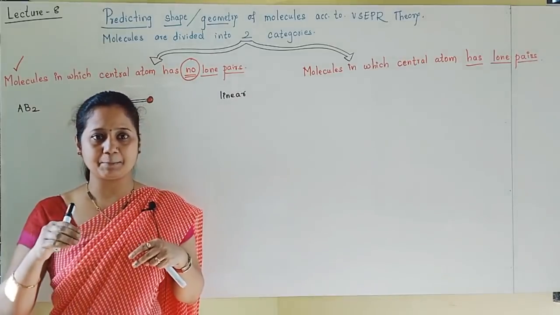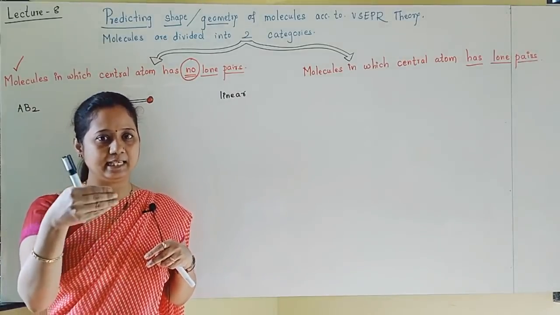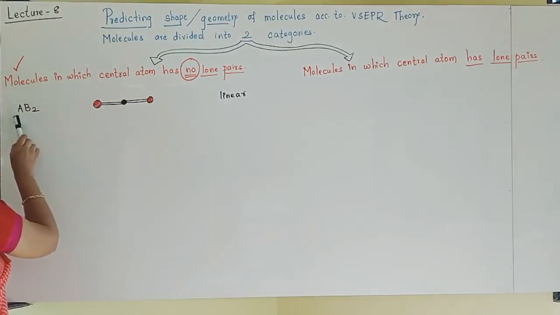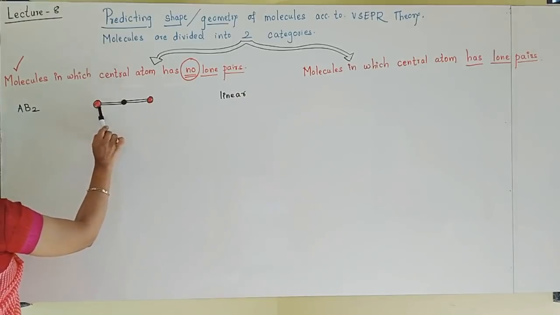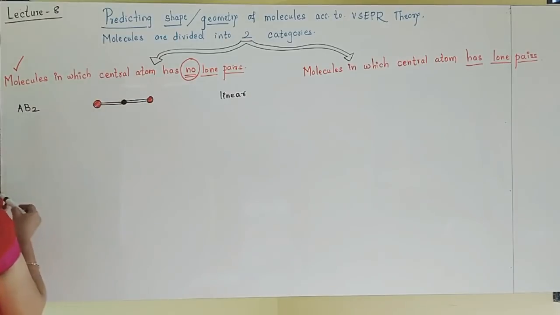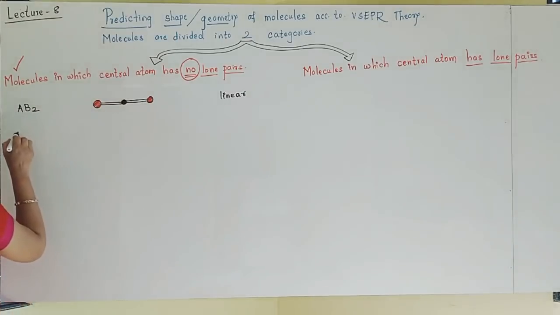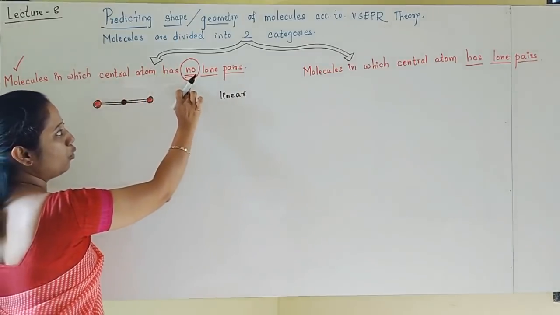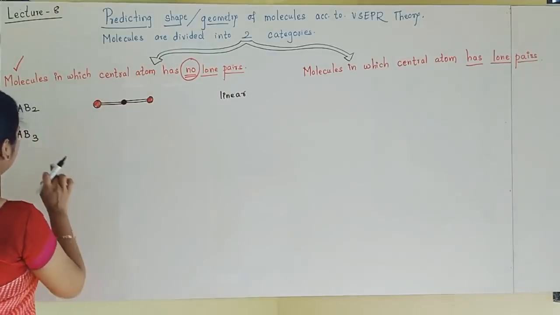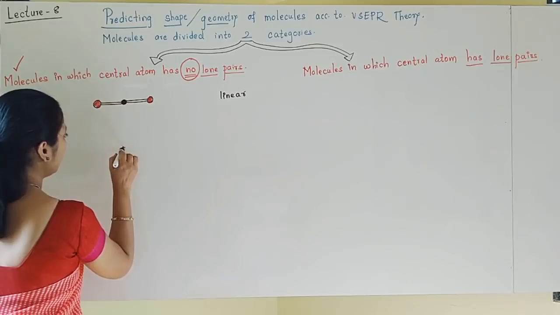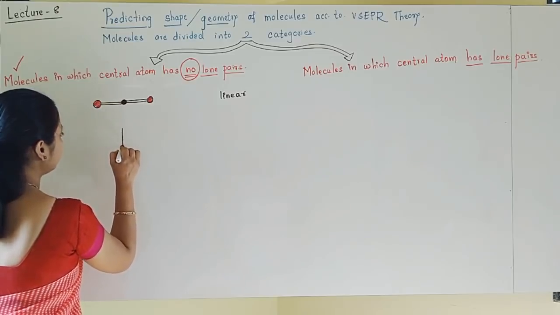All these examples again we'll see in the next class. First, understand all the molecules. So for the AB2 molecule, the ball and stick model shows you linear geometry, and geometry means shape. Now if the molecule is of AB3 type, students, I am teaching you the molecules in which the central atom has no lone pairs. Then how will I draw the diagram? See, A is central and B3.